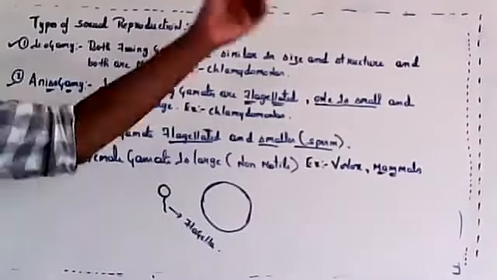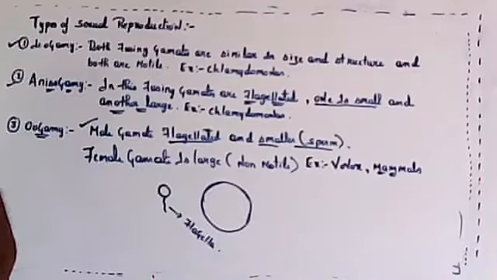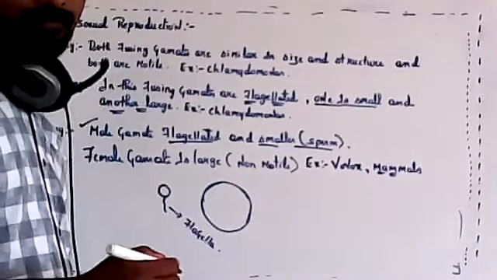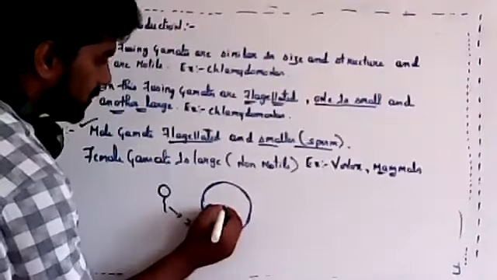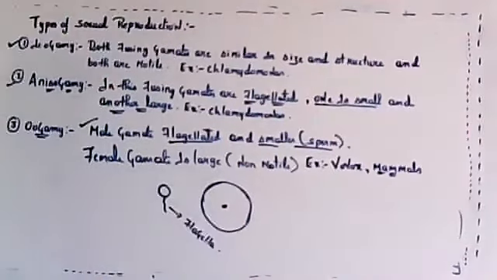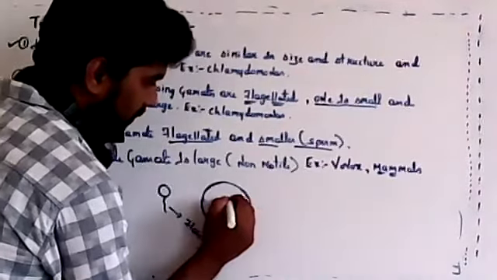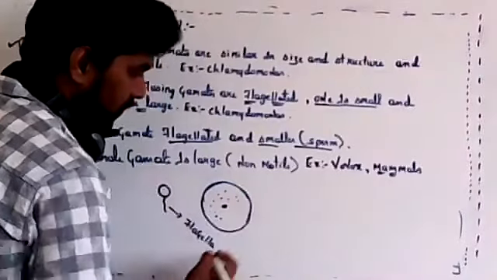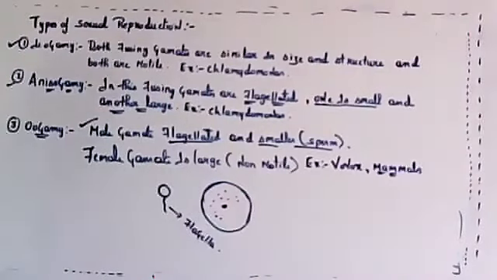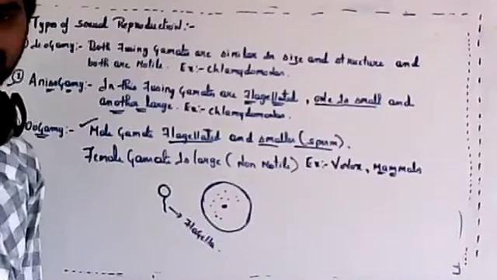So three types. Someone in the last class asked why the male gamete is not large, and why only the female gamete is larger in size. The answer is because most of the cytoplasm is contained in it. So what will be present in the cytoplasm?